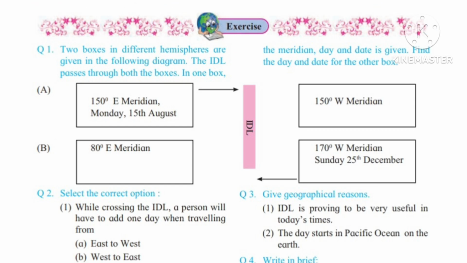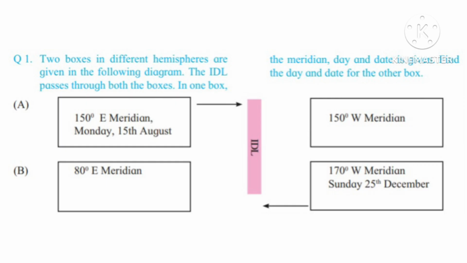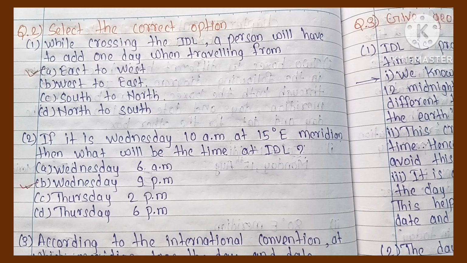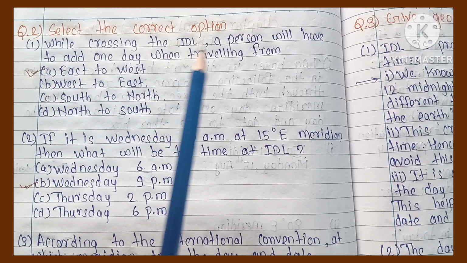First question: Two boxes in different hemispheres are given in the following diagram. The IDL passes through both the boxes. In one box the meridian, day and date is given. Find the day and date for the other box. Answer: the first is Tuesday, 16 August, the second is Sunday, 25 December.